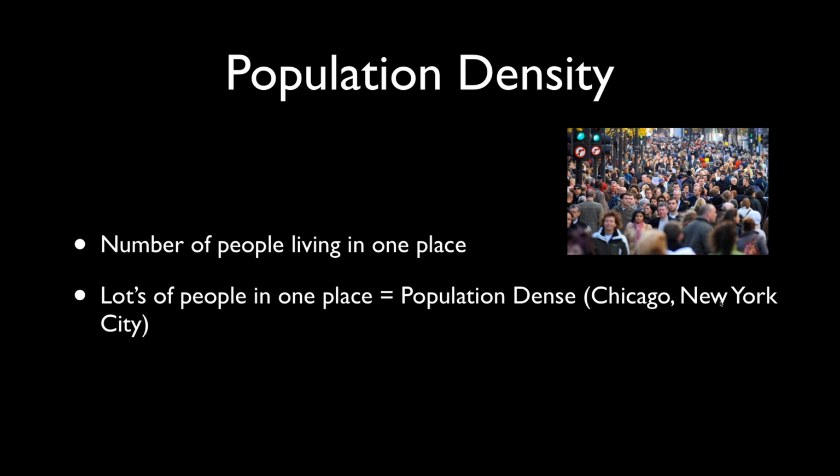Portage falls in the middle of all that. We're not a big city like Chicago. We don't have a lot of people jammed in on top of each other. We don't have lots of apartment buildings, lots of skyscrapers. But we're also not like Couts or Wheatfield, which are sort of out in the country where there's lots of farmland and there's a lot more space between houses. So we sort of fall in the middle of population density. We're not super population dense, but we don't have as little population density as a small farming community might.